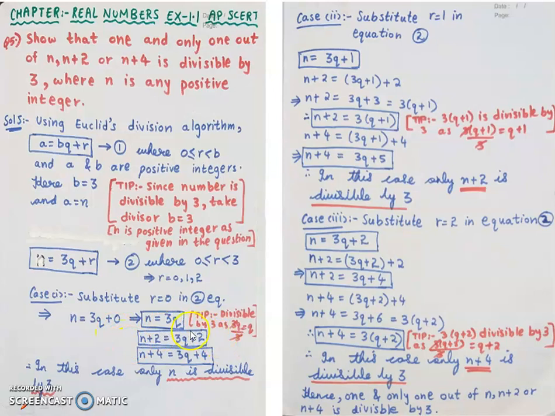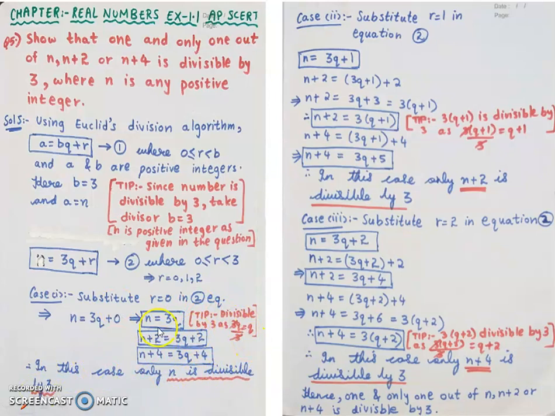Observe this n plus 2. I know it is plus 2 here. So 2 does not go in the 3 table. Also, here I have plus 4. 4 does not go in the 3 table. So n plus 2 is not divisible by 3. N plus 4 is also not divisible by 3. Then what is divisible by 3? 3q is divisible by 3, because 3q by 3 is q. 3 ones are 3, 3 ones are 3. So here I have proved in my first case that only n is divisible by 3.